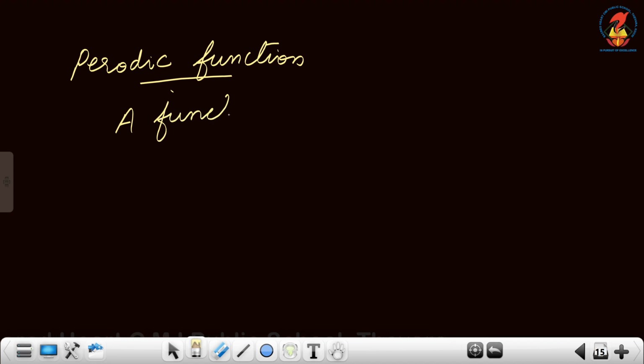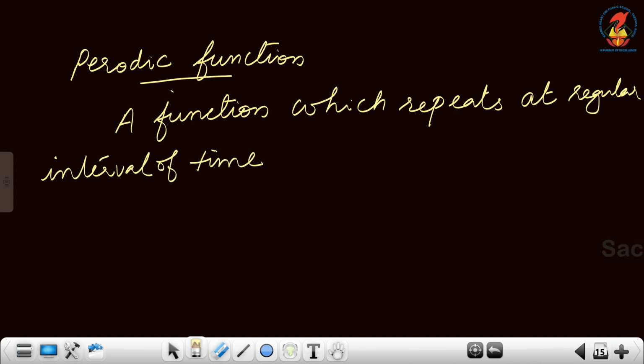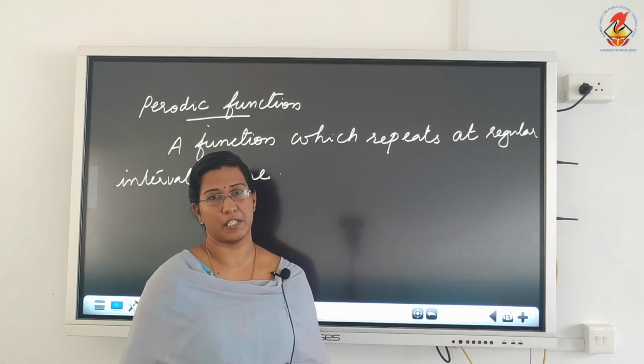A periodic function is a function which repeats at regular interval of time, or we can say a function which comes back to its initial value at a regular interval of time.